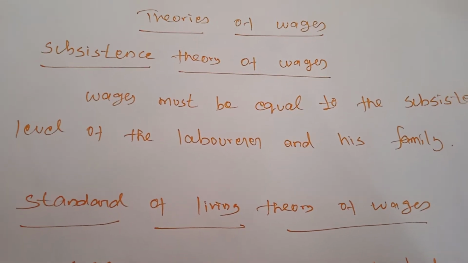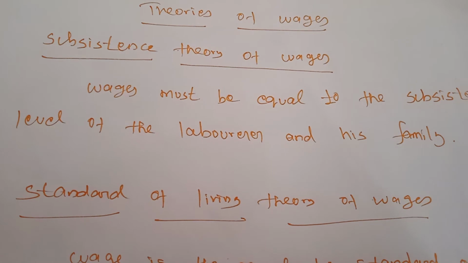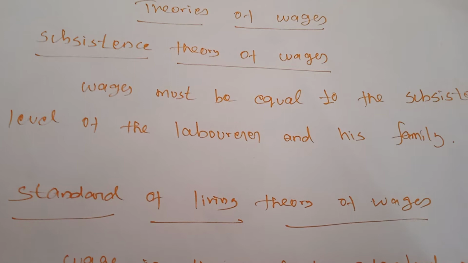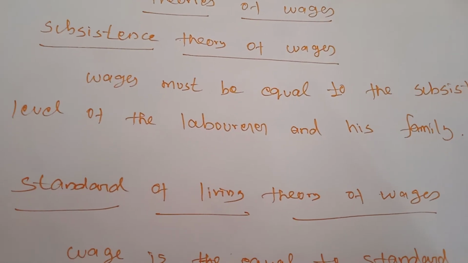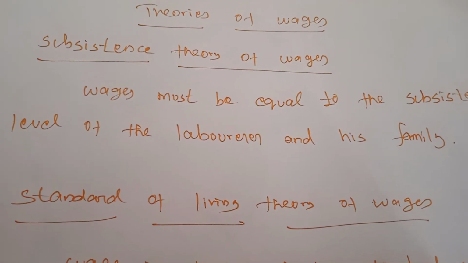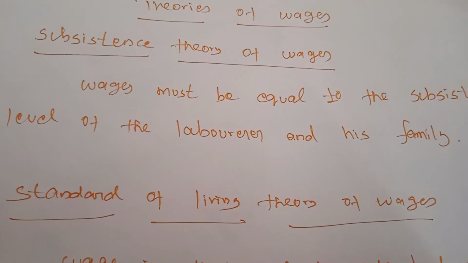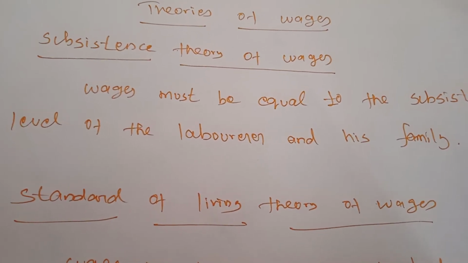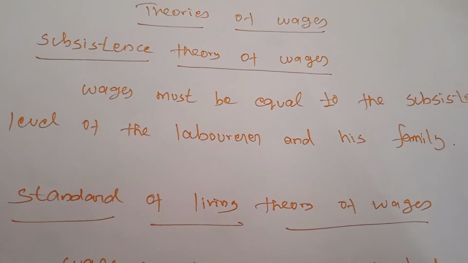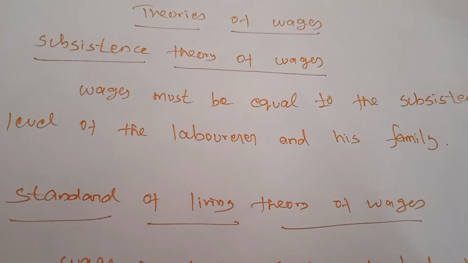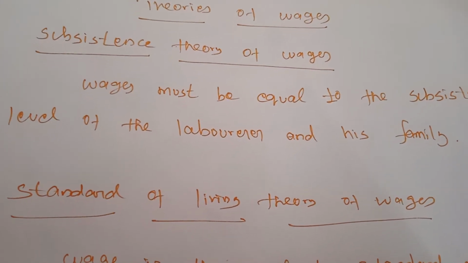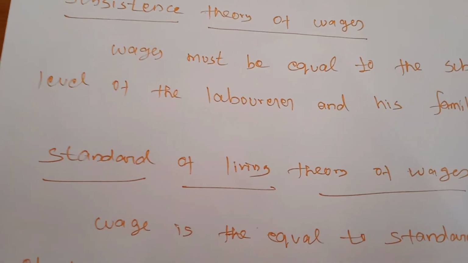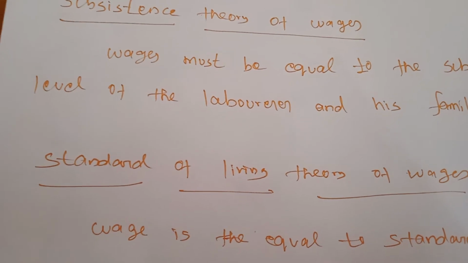So because of that, all the laborers will not be able to spend the money for the subsistence level. They will not be able to spend some amount of money on purchasing their subsistence needs. So Ricardo and the Physiocrats considered providing wages only equal to the amount needed for existence. Otherwise, the population would increase.